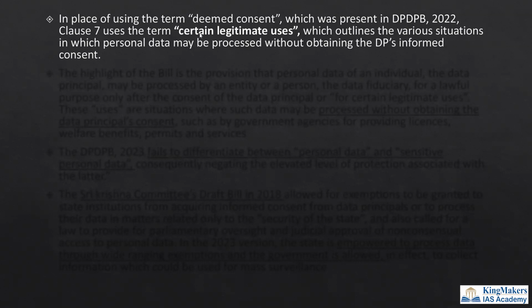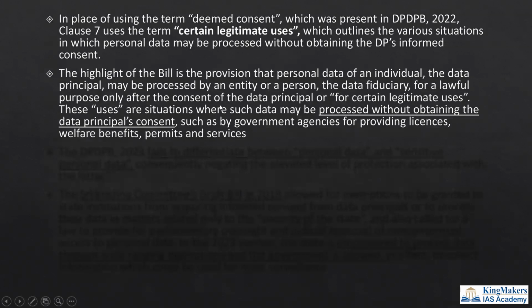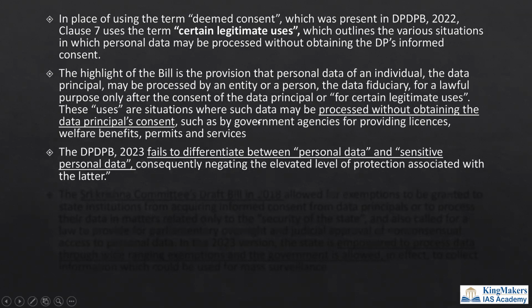So say for example, if the government is using your data for PDS or any schemes, because it is certain legitimate use, they need not tell you that this particular data is used for this. They need not disclose the information, but the data principals must release information for other purpose. But if it is coming under certain legitimate uses, the data fiduciary need not release the information about how the data is being used to the data principals. So this is a major concern that the author is talking about.